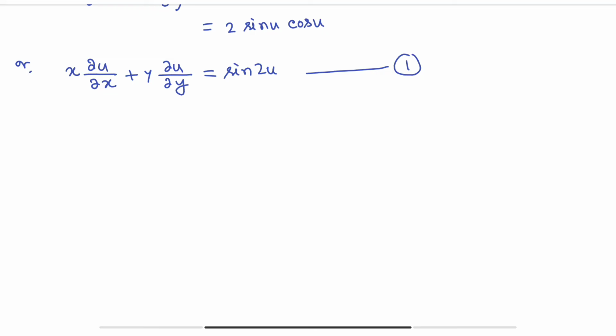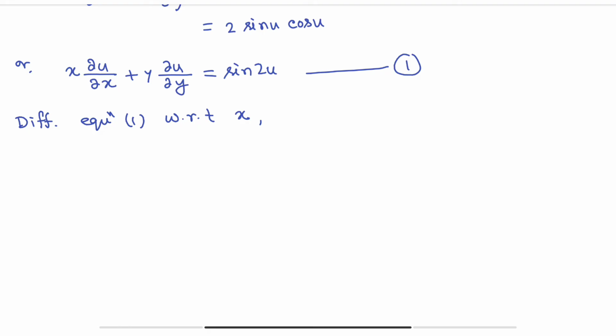Okay, so differentiating first with respect to x. Differentiate equation number 1 with respect to x.